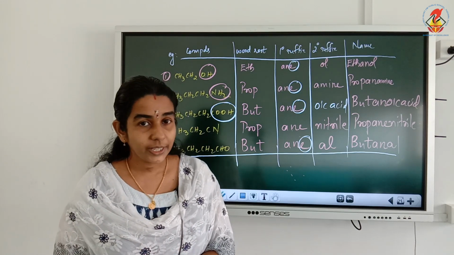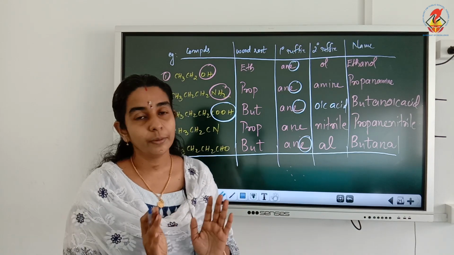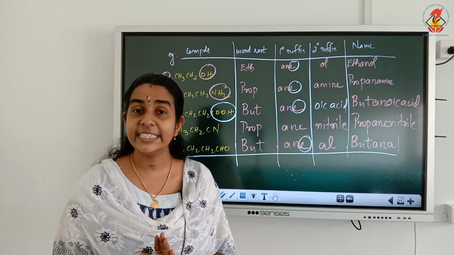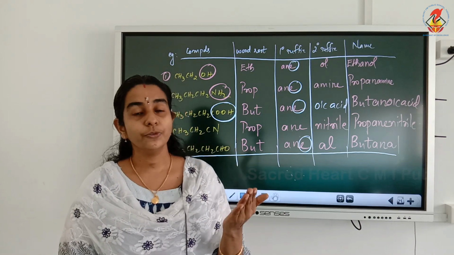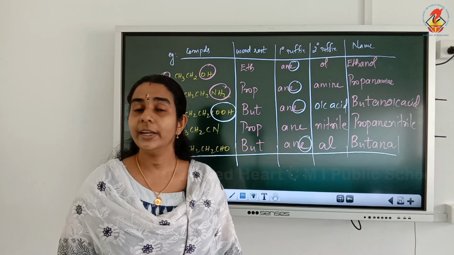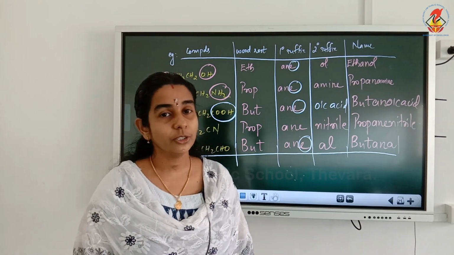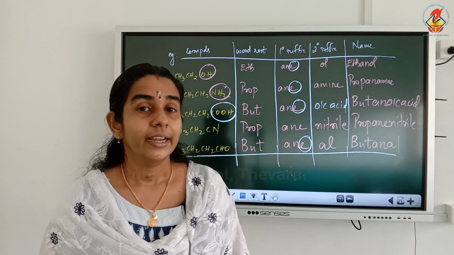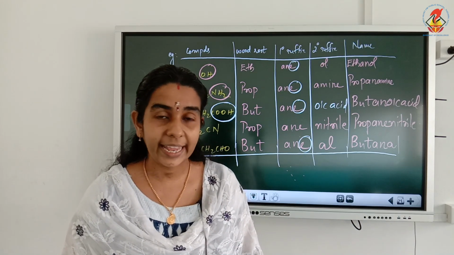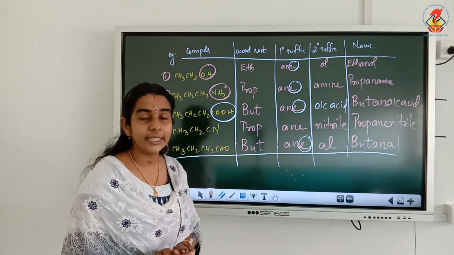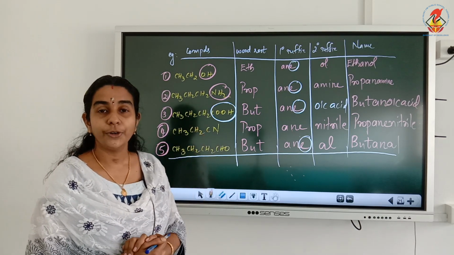Then write the secondary suffix, that is the functional group present, either by removing the last E or by retaining the last E of the primary suffix. The only exception is when the secondary suffix starts with a consonant, like diene, diyne, etc. We have to add one extra A. So this is the basic way of naming an organic compound.